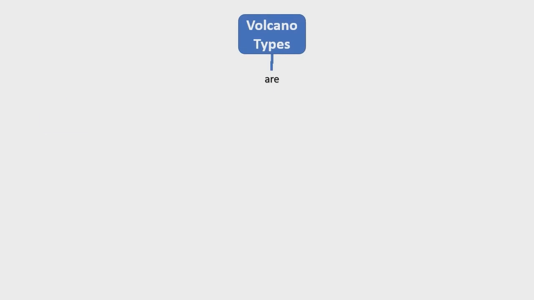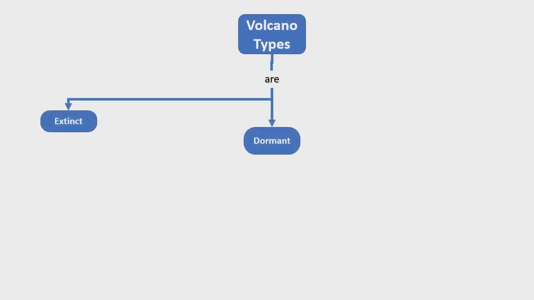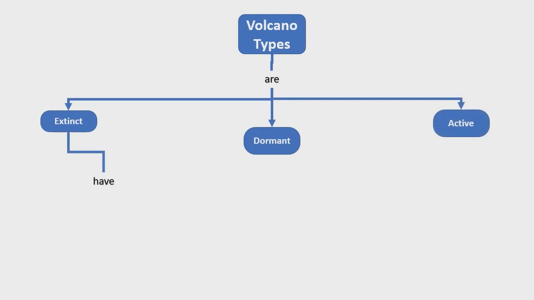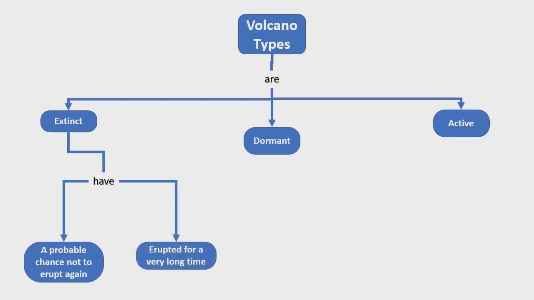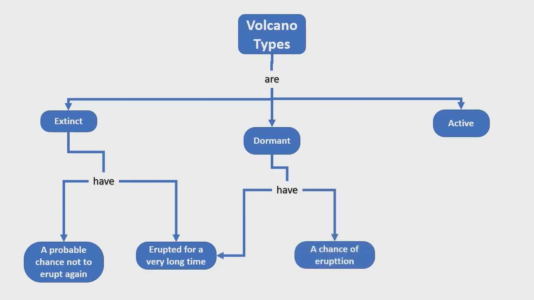Volcano types are extinct, dormant, and active. Volcanoes that are extinct have a probable chance not to erupt again, but they also have erupted for a very long time. Volcanoes that are dormant have erupted for a very long time, but also have the chance of eruption. An active volcano erupts anytime or often.